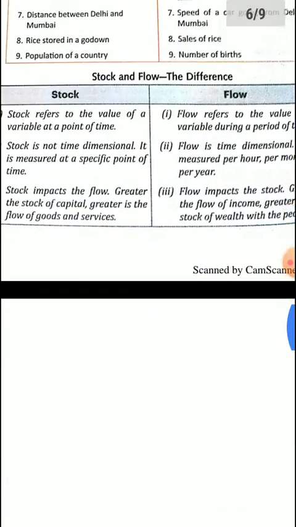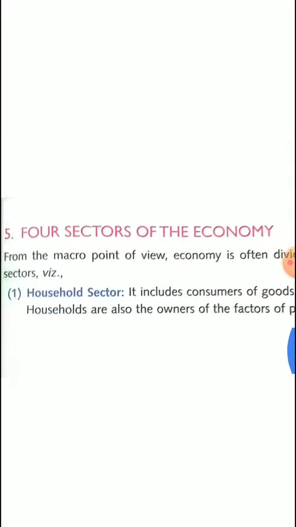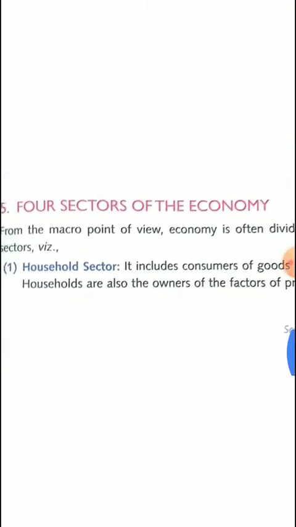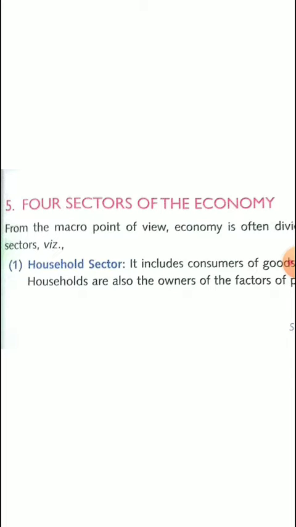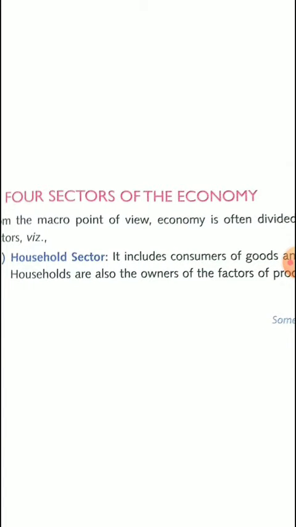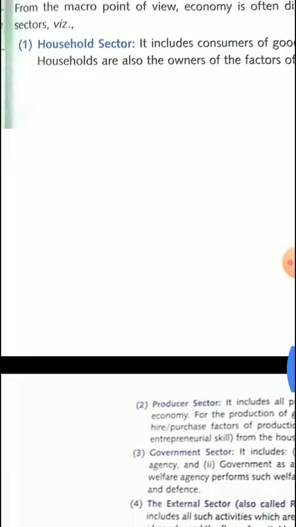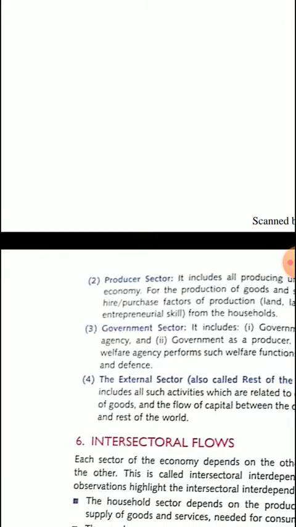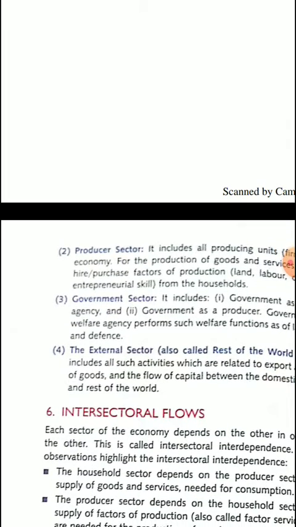Now let us shift to another important point. The fifth important point is the four sectors of the economy. From a macro point of view, the economy is divided into 4 sectors. Every economy of the earth is divided into 4 sectors. There is the household sector, producer sector, government sector, and external sector.